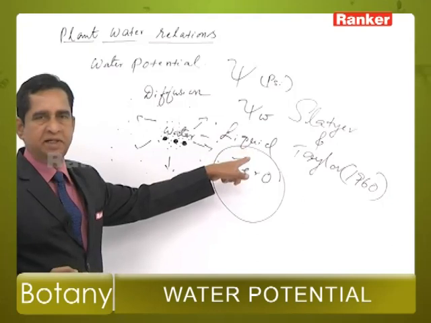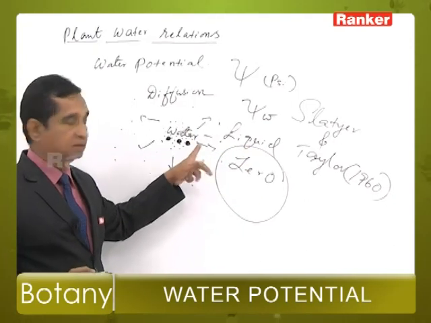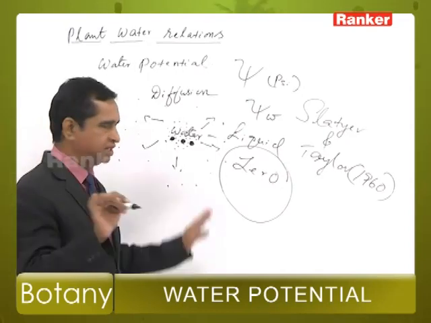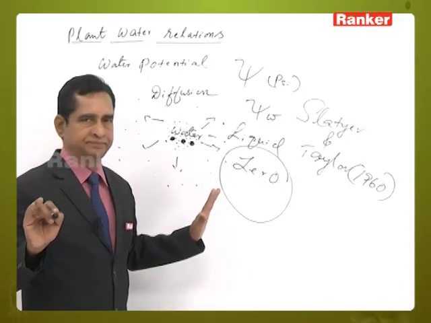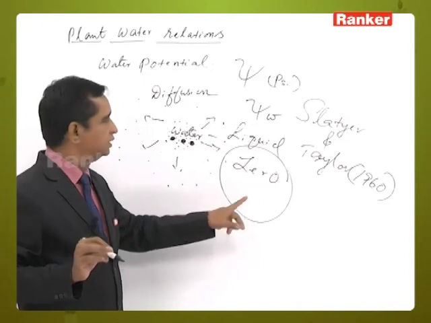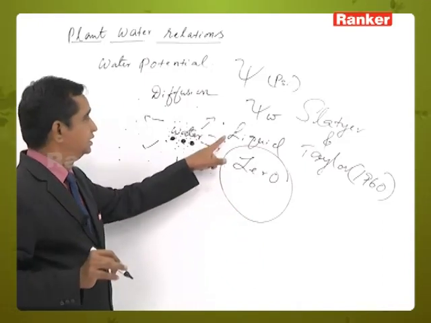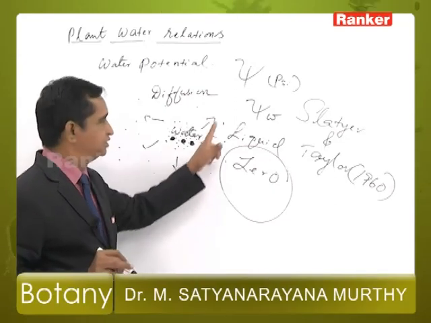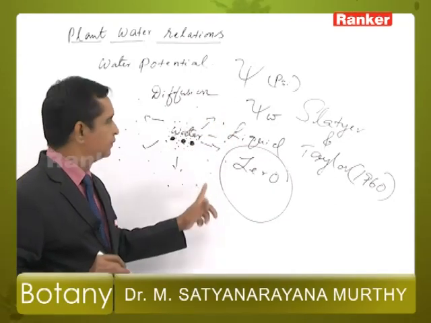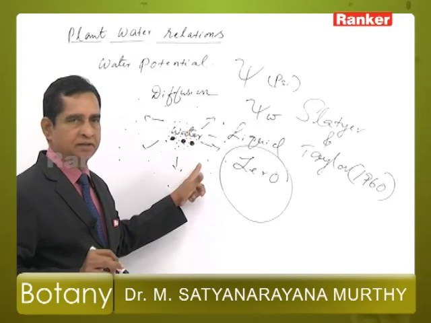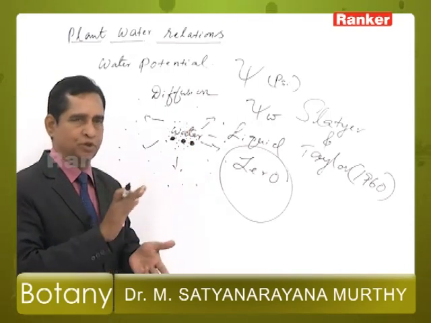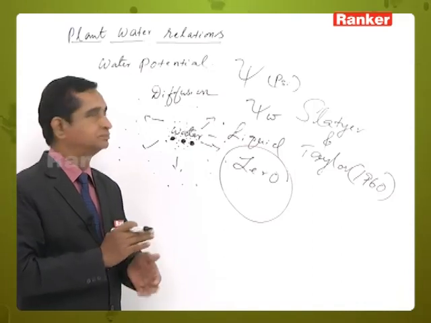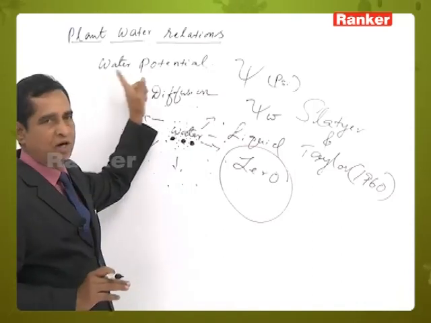When the water potential is 0, that is water potential of pure water when it is not bound to any other particle, if any substance is added which dissolves in water, now the water potential gets reduced from 0 to minus level. So that is water potential.